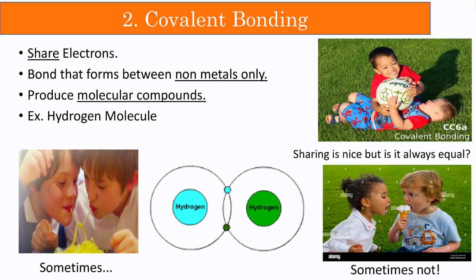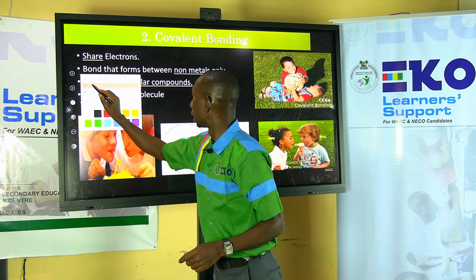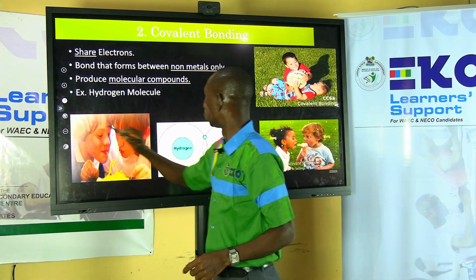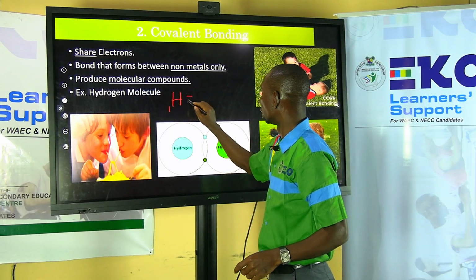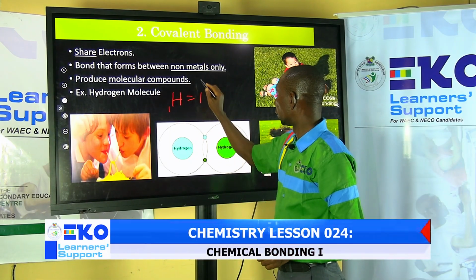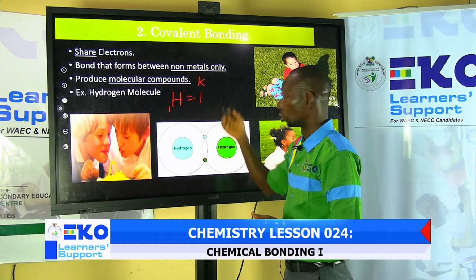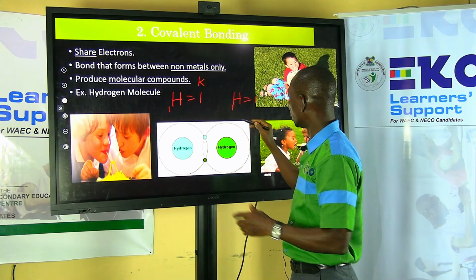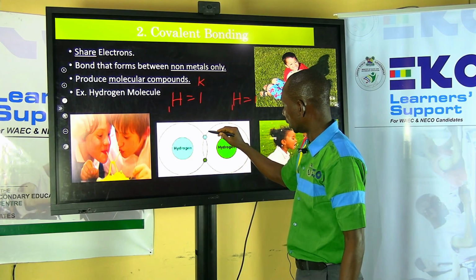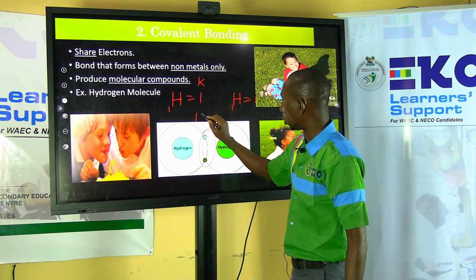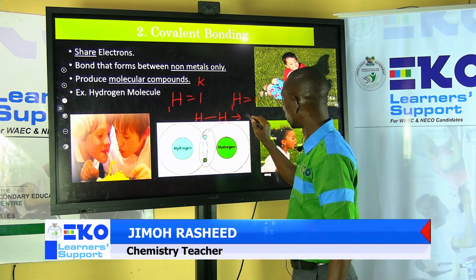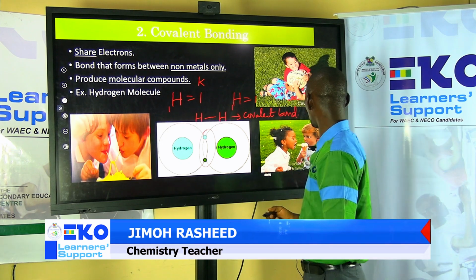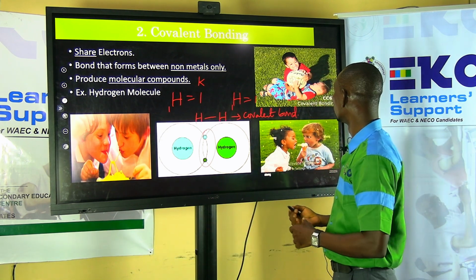If you look at the hydrogen diagram that you have here, hydrogen has 1 electron. Let me pick my pen. So hydrogen has 1 electron, and the first shell is the K shell, so it needs to get to 2. So it needs to invite another hydrogen, and both of them can come together, and you can see the bond that they share. This type of bond between them is what we refer to as what? Covalent bond.